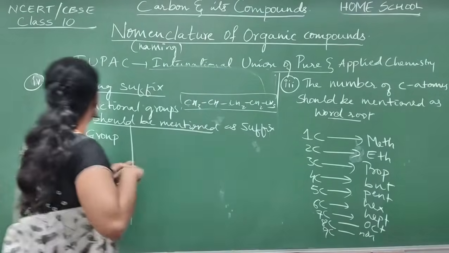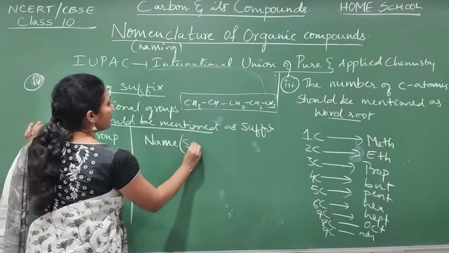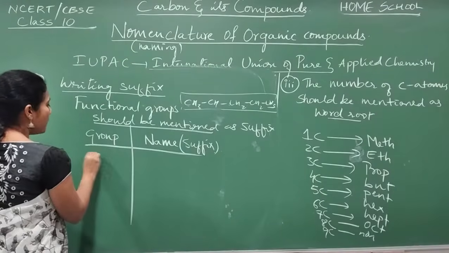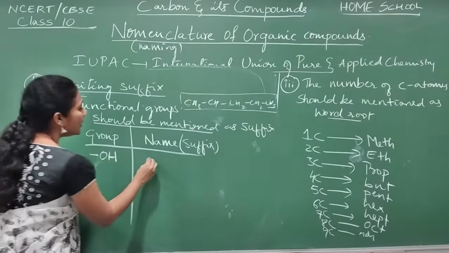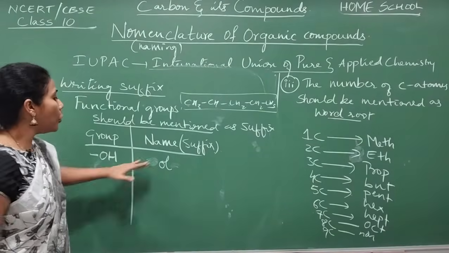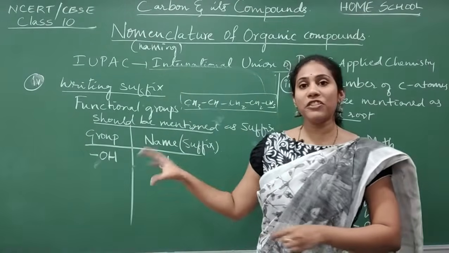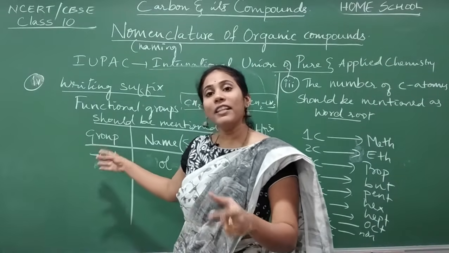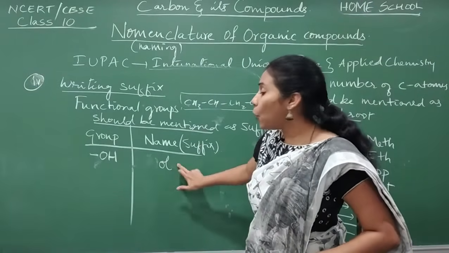Okay, fine. So the group and its name, that is the suffix, what we have to write as a suffix, that one I will mention here. The first important functional group is OH, the alcoholic group. It should be written as OL. So whenever the OH group is there, its name we will mention at the end. We don't mention it as alcoholic group in the name. That alcoholic group we will write only as OL.